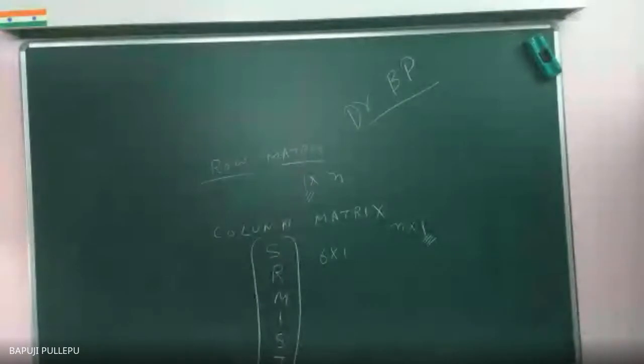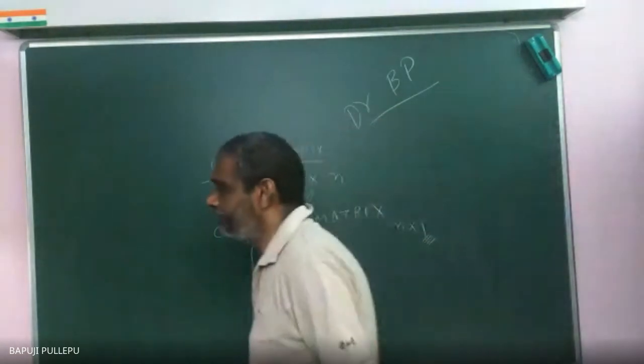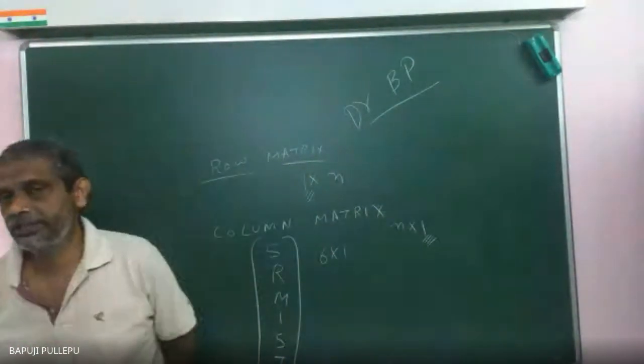Remember or not? A equals 1 by 2 of (A plus A transpose) plus 1 by 2 of (A minus A transpose). A plus A transpose and minus A transpose cancel, so it becomes A. Correct. The smallest steps are very, very important. Basic things you should not forget.